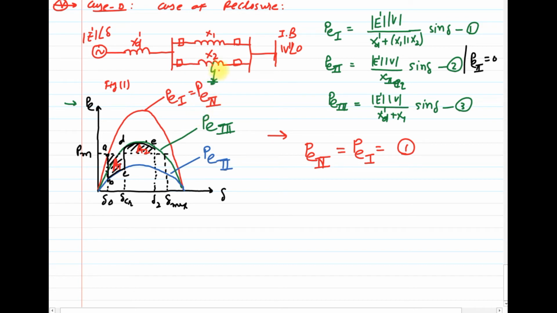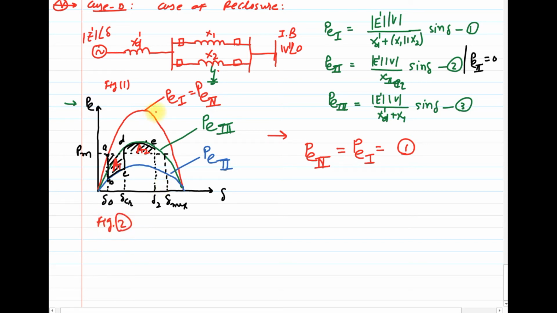So as the fault is cleared, the transmission line is in the operating condition, and the power transfer is restored to the original position, that means at PE1. Clear? So the stable operation can be indicated by figure number 2, from this graph.